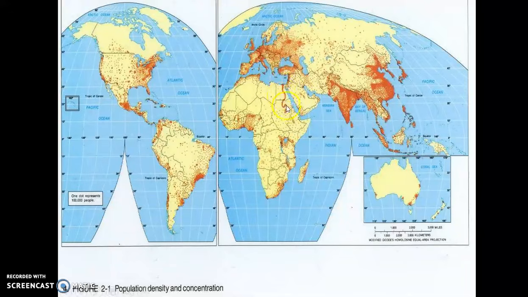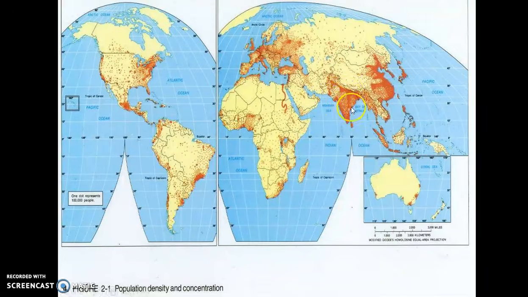97% of the population in Egypt lives along this Nile River. So again, the largest cluster is East Asia. You see they're mainly on the coast, and then here in the river valleys, the Yangtze and Huanghe River valleys. Korean Peninsula, Japan. Second largest is South Asia. That's India, Bangladesh, and Pakistan.